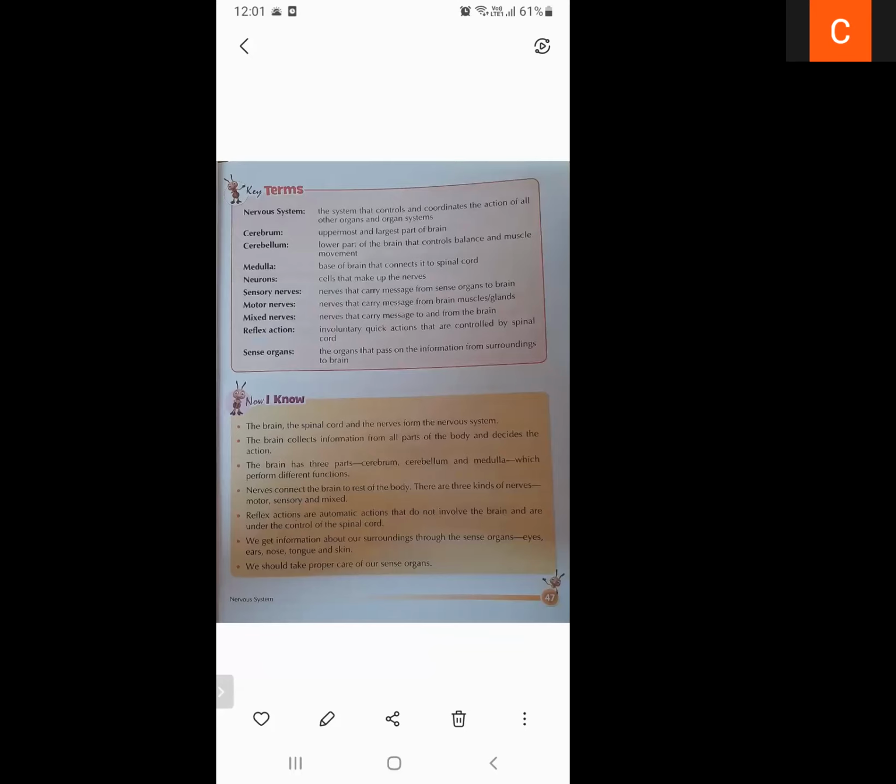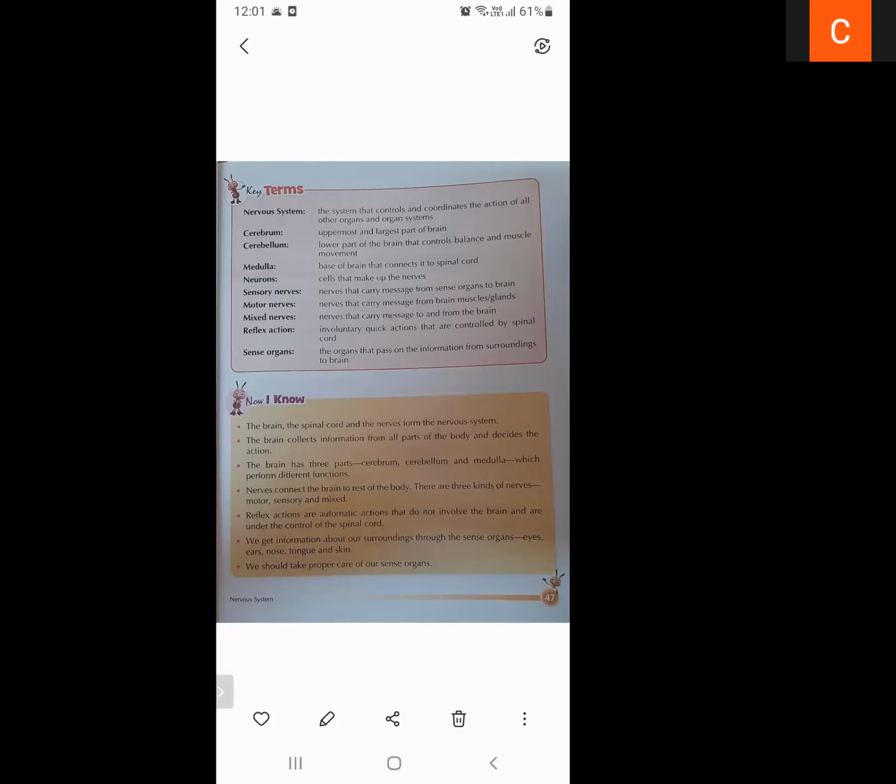The first is nervous system. A system that controls and coordinates the action of all other organs and organ systems is called the nervous system. Then cerebrum. Cerebrum is the uppermost and the largest part of the brain. Then cerebellum. Cerebellum is the lower part of the brain that controls balance and muscle movement. The lowermost part is the medulla. The base of the brain that connects it to the spinal cord is known as medulla.